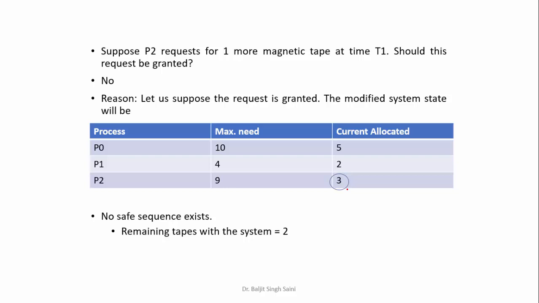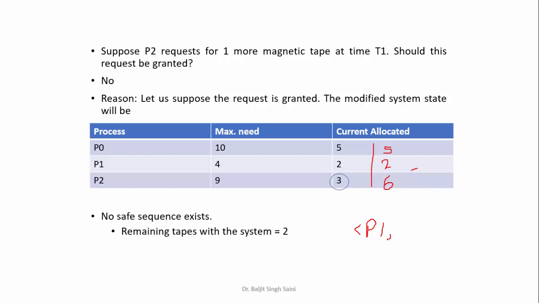Now whose request can be granted? So now the request will be what? 5 here, future request will be 5, 2 here and 6 for P2. This is what any process can request in the future. Now with 2 magnetic tapes we can only satisfy P1's request. Fine. So we are trying to come up with a safe sequence.